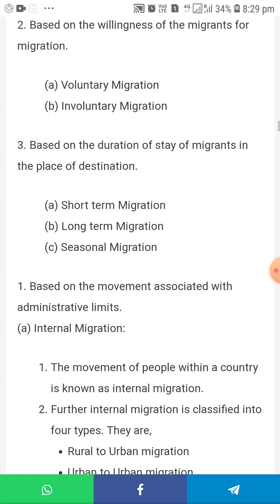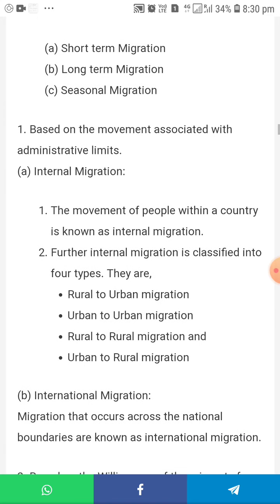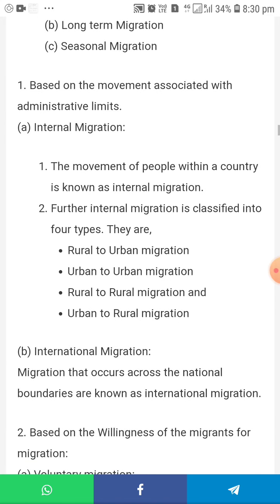First we discuss based on the movement associated with the administrative limit, internal migration. The first point, the movement of people within the country is known as internal migration. Further, internal migration is classified into four types. They are rural to urban migration, urban to urban migration, rural to rural migration, and urban to rural migration.